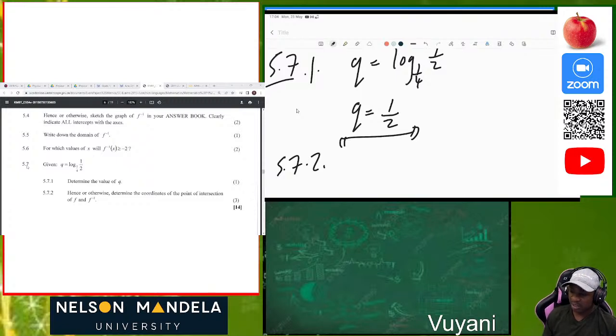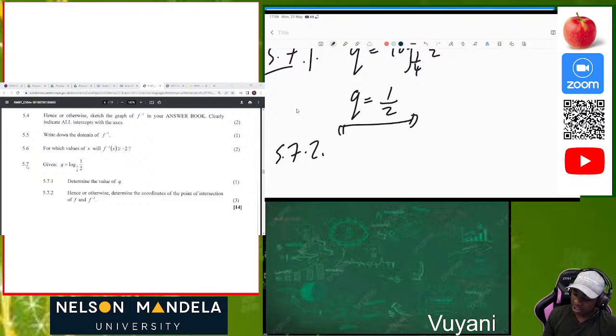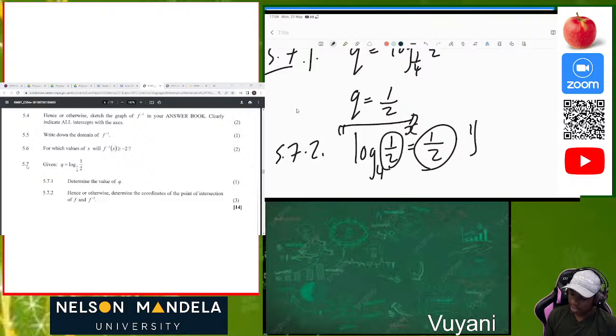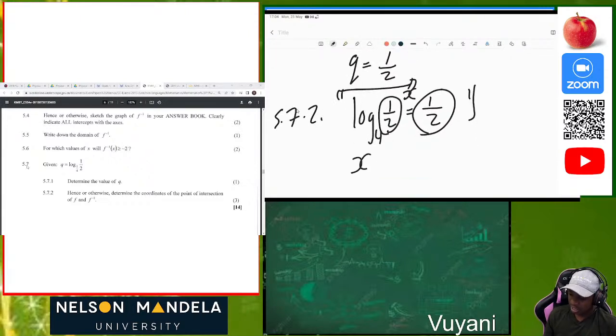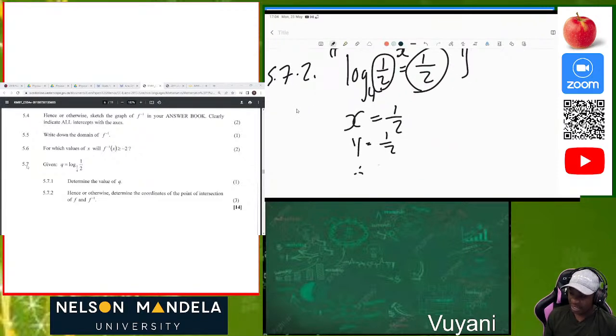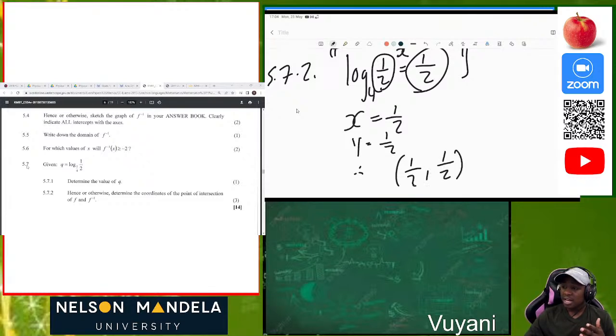So how do we do that? In order to determine the point of intersection, this actually means that on this function we're given log base 1/4 of 1/2 is equal to 1/2. One over 2 represents y and 1 over 2 represents x. So you can just write x is equal to 1/2, y is equal to 1/2. Therefore the point of intersection will be (1/2; 1/2), just like that. You didn't have to calculate many things. It's something you already have in your equation. So what is important is to know the notations as well.